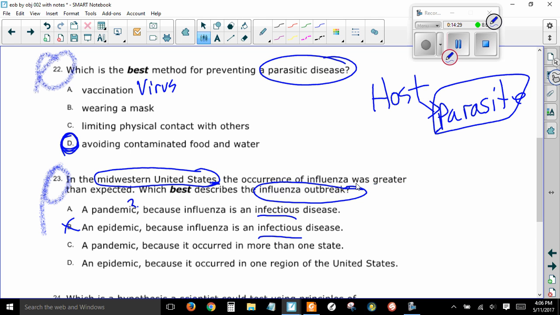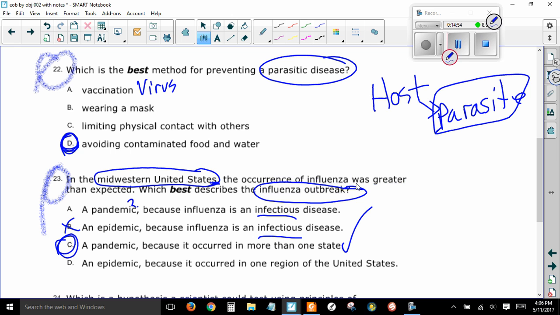So now we've eliminated B. Let's look at C and D. A pandemic because it occurred in more than one state. That sounds promising. An epidemic because it occurred in one region of the United States. Again, that's a possibility, but the best answer is going to be C. It is a pandemic because it crossed borders from one state to the next state.